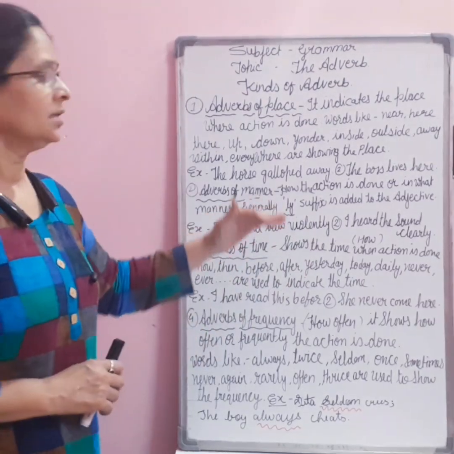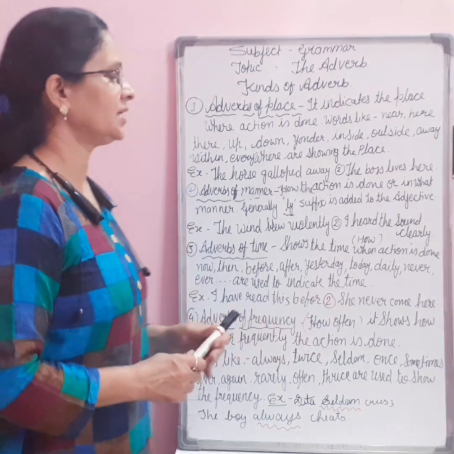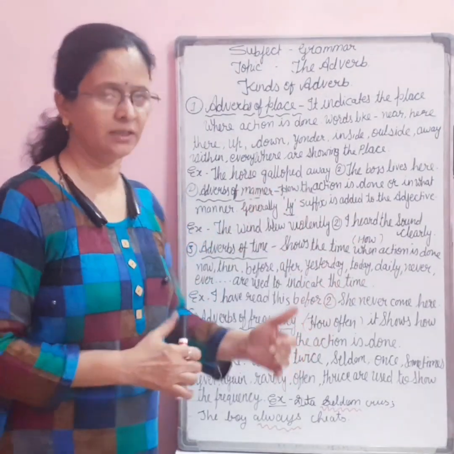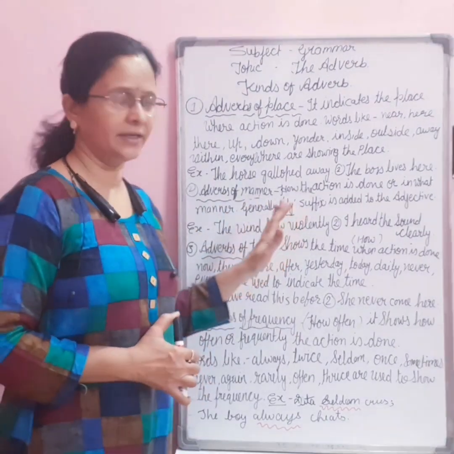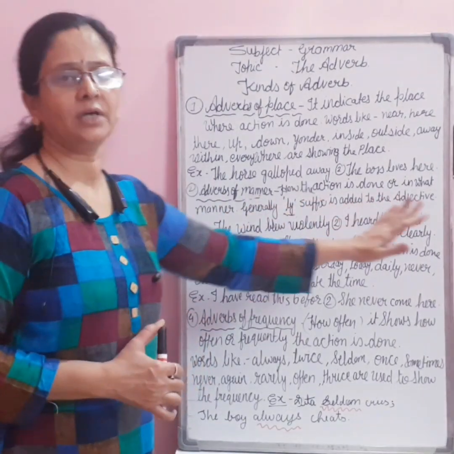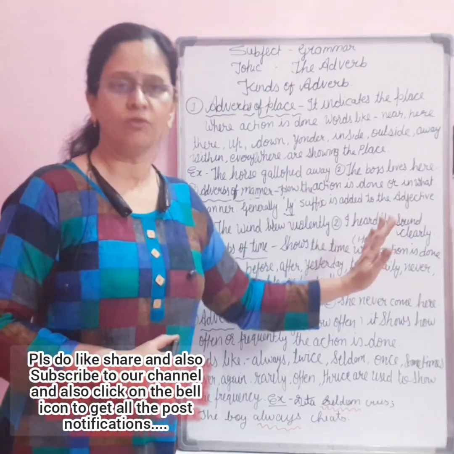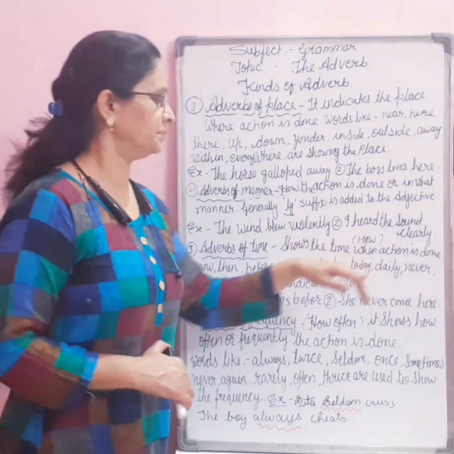Next, adverbs of manner. Manner shows in what manner or how the action is done. So guys, we can ask the question by the word how, meaning how the work or the action is done. Here we generally add the ly suffix to the adjective. For example, the wind blew violently. Here violently is an adverb.